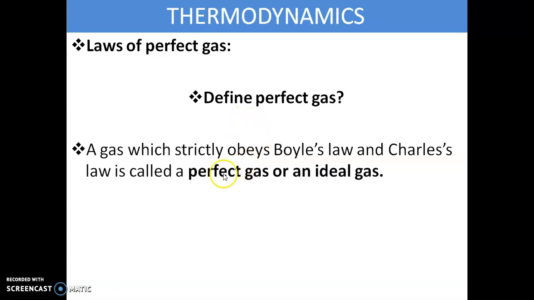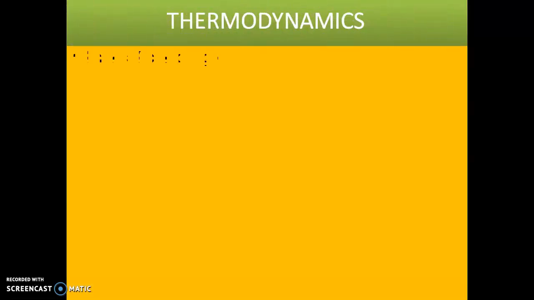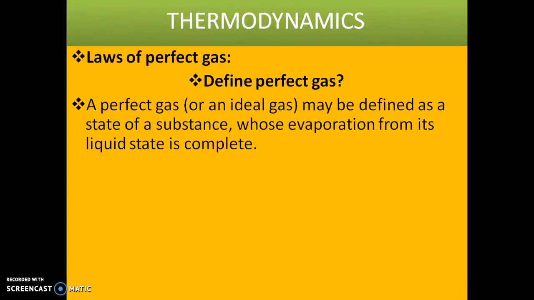Once again, listen: a gas which strictly obeys Boyle's law and Charles law is called a perfect gas or an ideal gas. Or a perfect gas may be defined as a state of substance whose evaporation from its liquid state is complete.